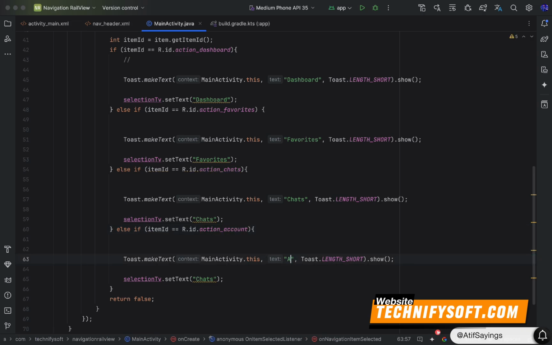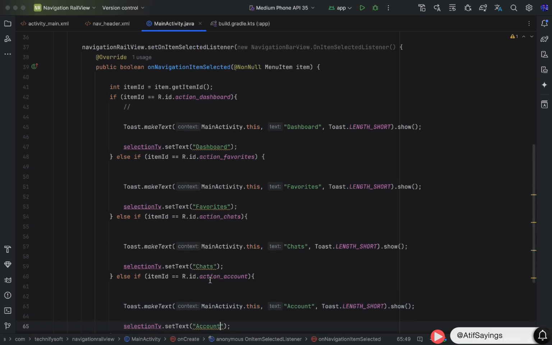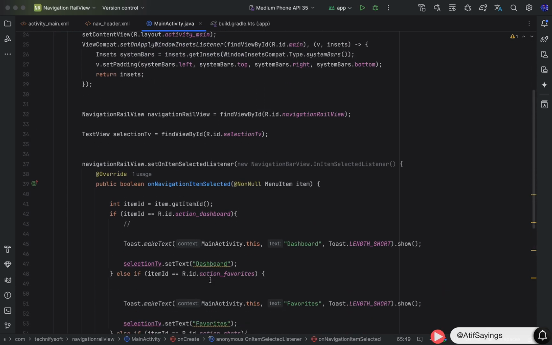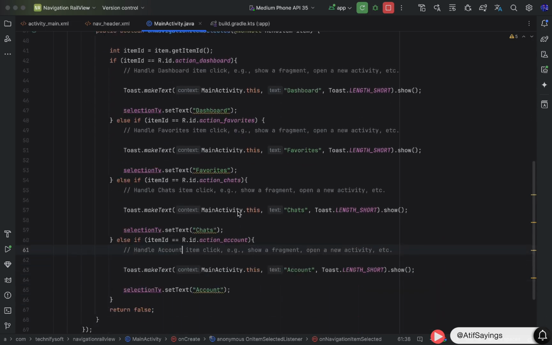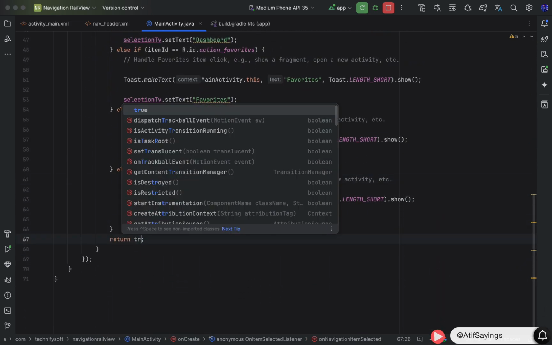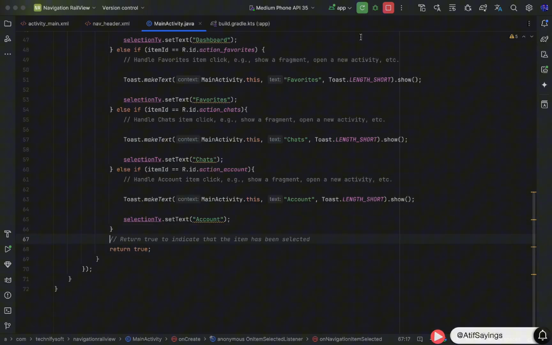After that, we will change the text of toast to account, and the selection text view dot set text will be account. After handling the menu item click listener, we also need to return the value true to indicate that the menu item is clicked. Make sure to return the value of true.